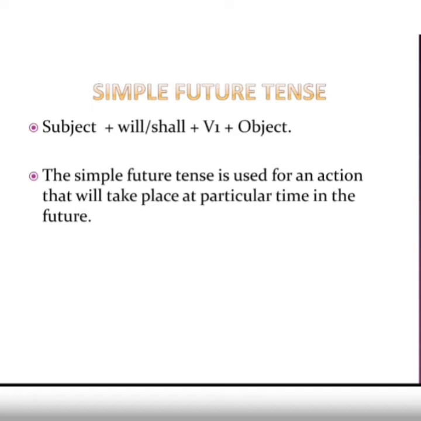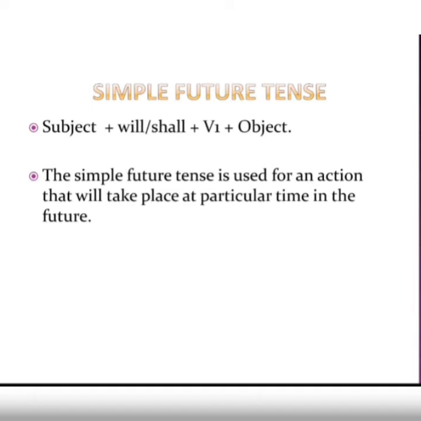And the simple way to use it is with the use of will or shall. So subject plus will plus the first form verb. Will or shall both can be used, and the first form verb. First form verb means the main verb, like eat, I will eat, you will go, he will come, so he will sleep. All those sentences in which the verbs are used in the first form manner, and we just use will or shall with it.